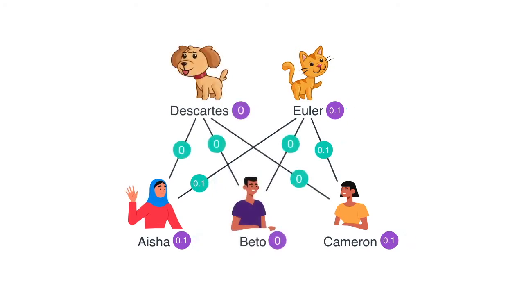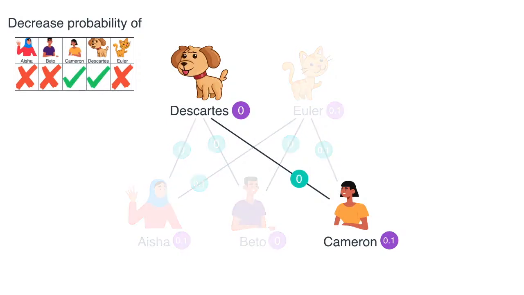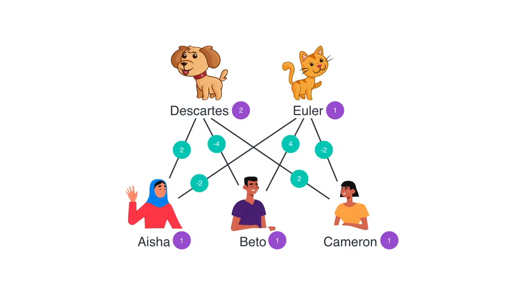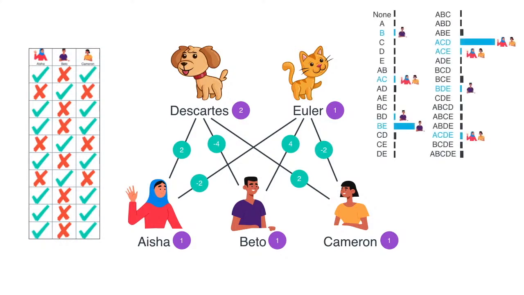And recall that we also want to pick a random scenario and decrease its probability. So how do we do this? Well, in the exact same way. Let's say that now we want to decrease the probability of this scenario with Cameron and Descartes. So we proceed to only consider their two vertices and the edge between them, and we decrease them by a small amount of 0.1 corresponding to the learning rate. And we get the following. So if you have good imagination, you can imagine that as we go through our data several times, always doing these steps, we will end up with weights that mimic our probabilities as obtained previously.